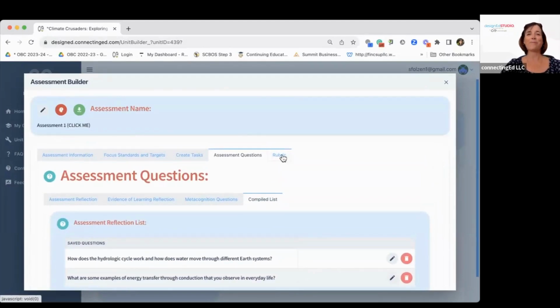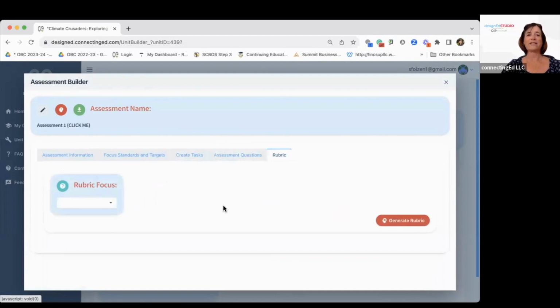One more thing we've got to do is create a rubric. So we have a task, we have questions, and now we need a rubric, because the rubric's going to help students with expectations and for us to give feedback and students to reflect themselves on how they did.